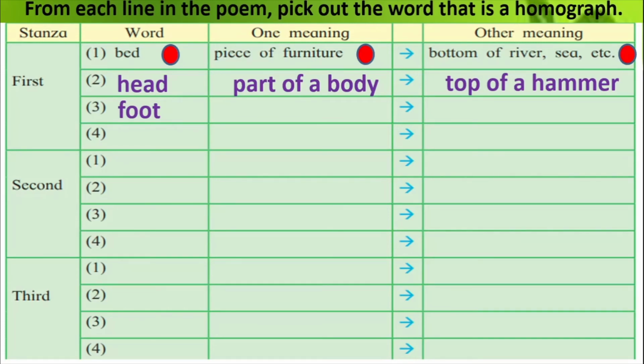So here foot means again a part of the body, alright, but the meaning which is implied in the poem is that it is the base of a mountain. So see, in each line in this particular poem, you have a word which is a homograph. It could have two different meanings, two or more sometimes. Alright, so let us look at and pick out the other homographs, and then I will leave you to find out the meaning and the other meaning on your own.